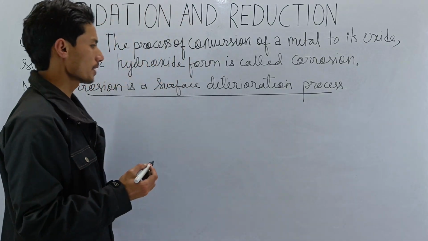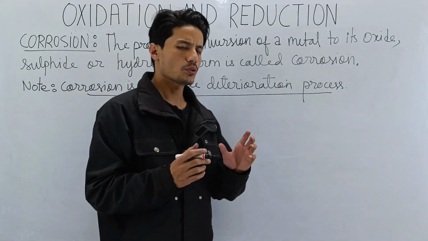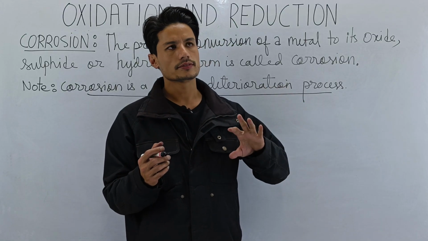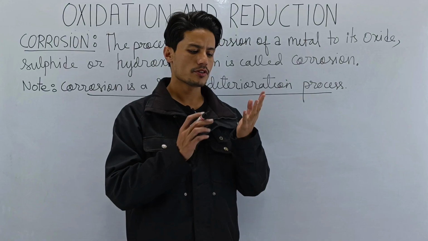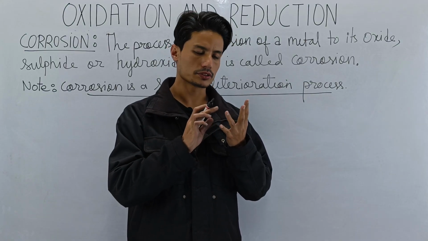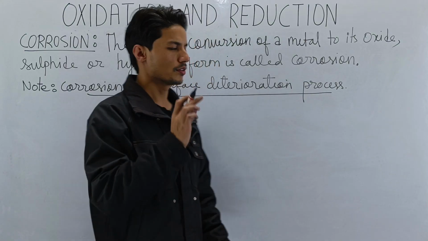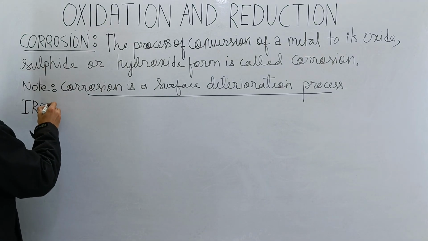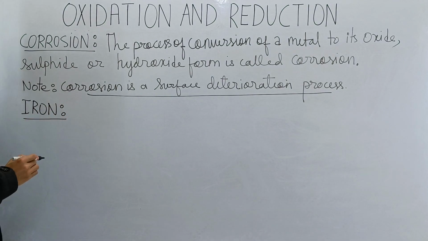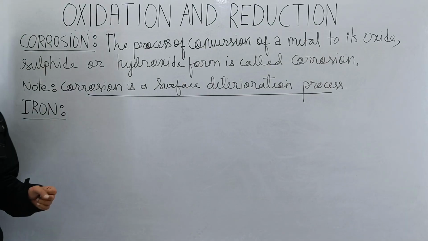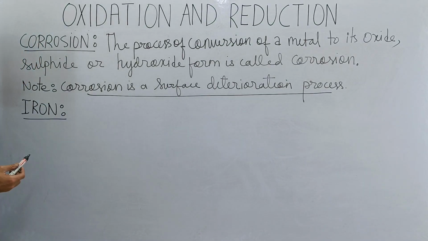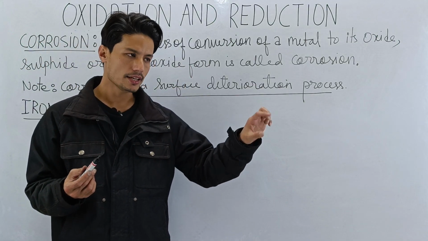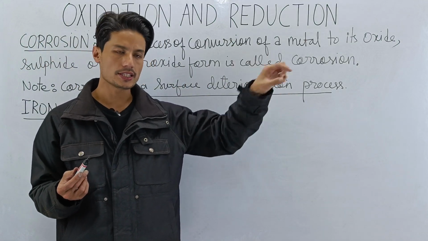I hope that's clear. So now let's understand corrosion a little deeper by discussing corrosion with respect to 3 metals. First we'll discuss iron, then we'll go to silver, and copper. So we'll start with iron first. Let's understand the corrosion of iron. Now, iron is one of the most reactive metals. Being reactive, it reacts with oxygen and moisture, which means water present in the atmosphere.